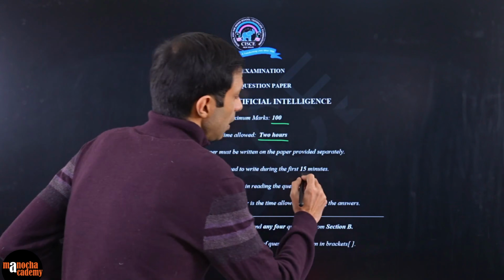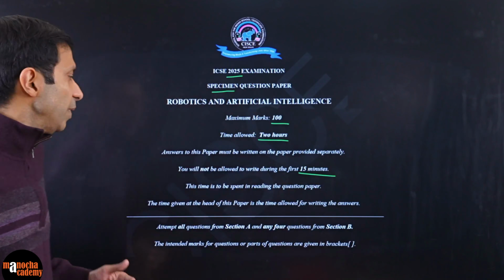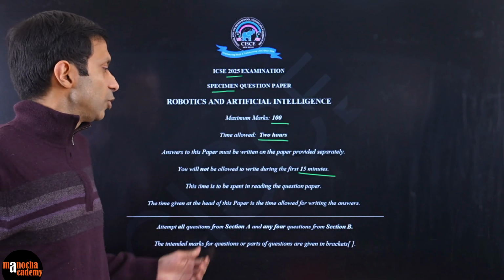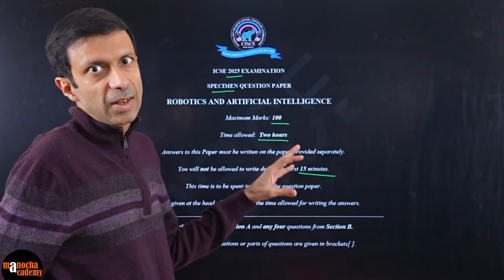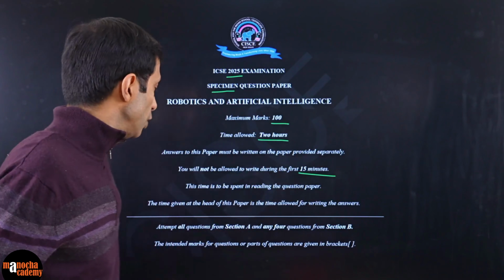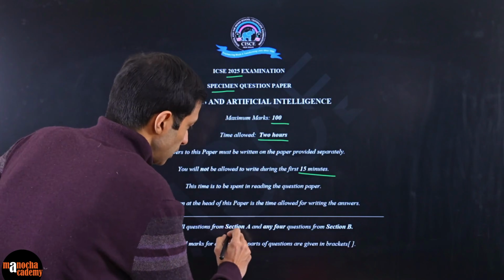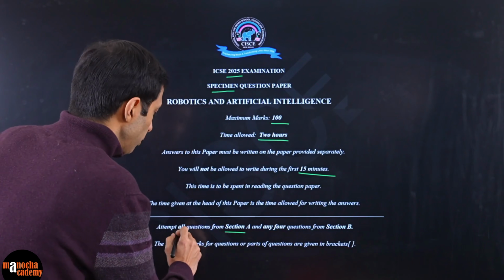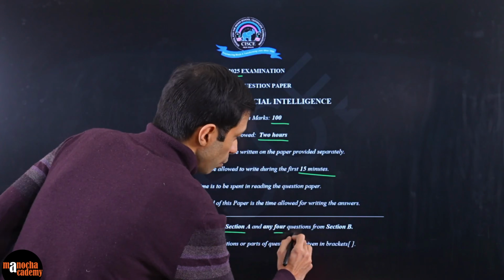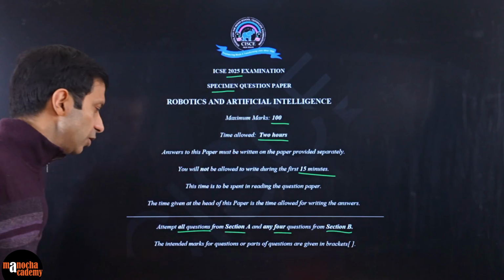You'll be given a 15-minute reading time, the typical ICSE standard, and this time is to be spent reading the question paper. That time you cannot write, so you can make your choices. And they clearly say from section A you need to attempt all the questions and 4 questions from section B. So you are having a choice over there.